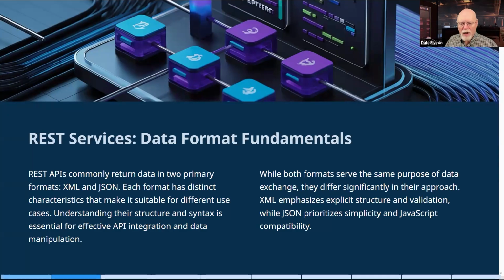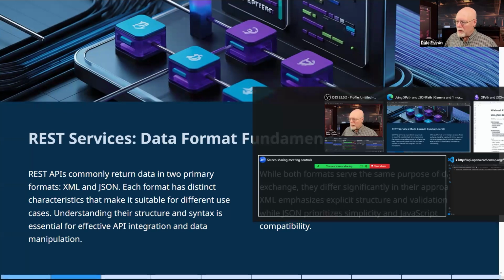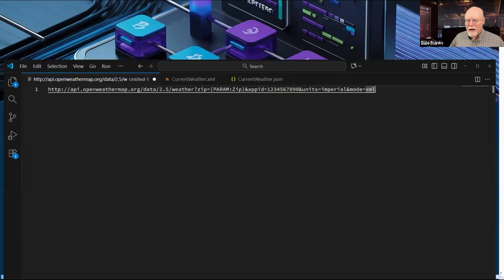But first, let's talk about how we get data from a REST service. Usually, we get that data via a URL. Here is an example of the REST service that I generally use for openweathermap.org.